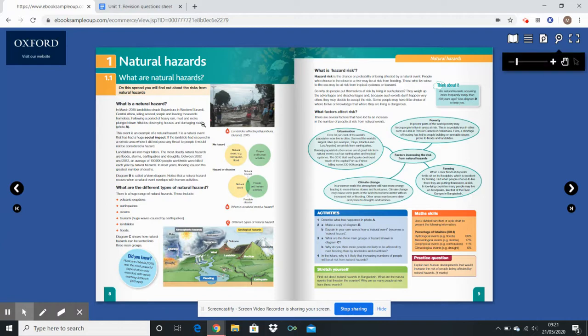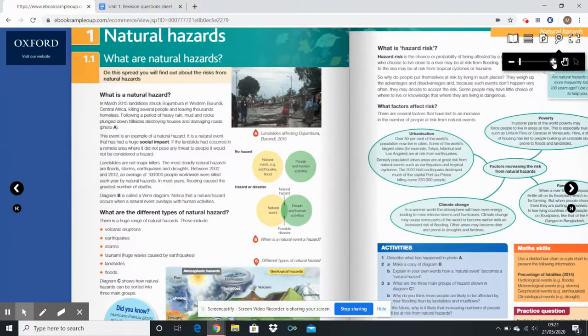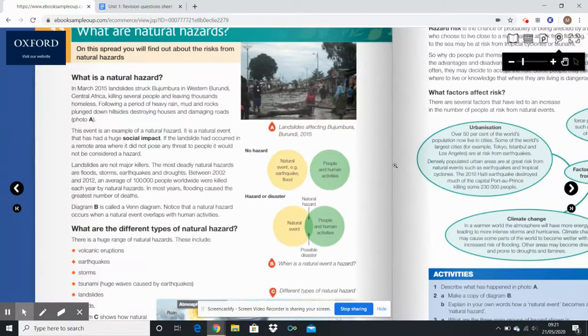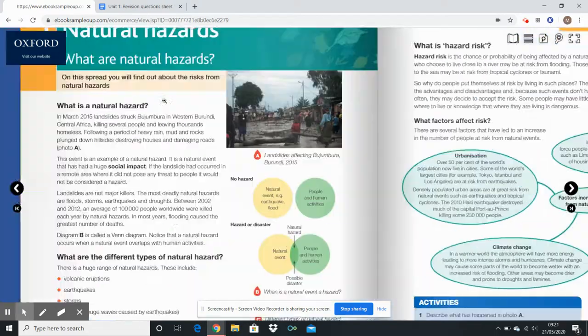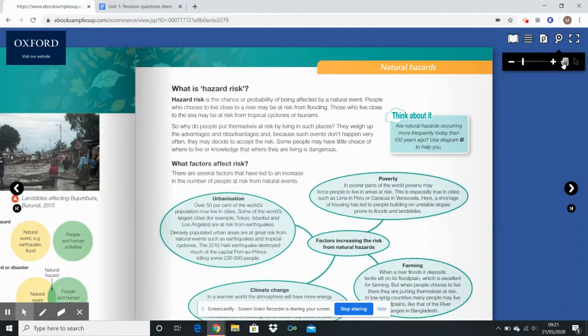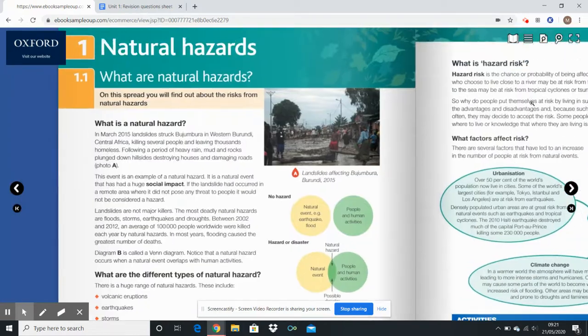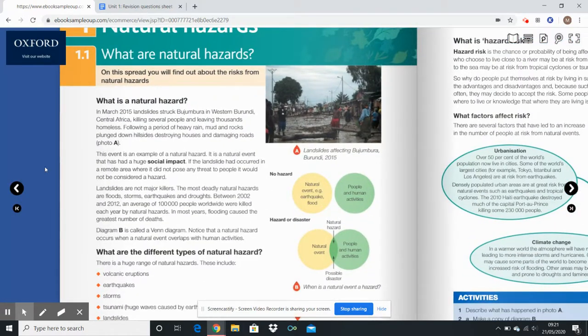Right, so the first bit of this natural hazards is what is a natural hazard and how do we kind of identify that? So what is a natural hazard? Well, it's a normal event not influenced by humans. Okay, well, obviously some can be influenced by humans now, and it has to impact property or life or human activity in some way. That way it creates a natural hazard.